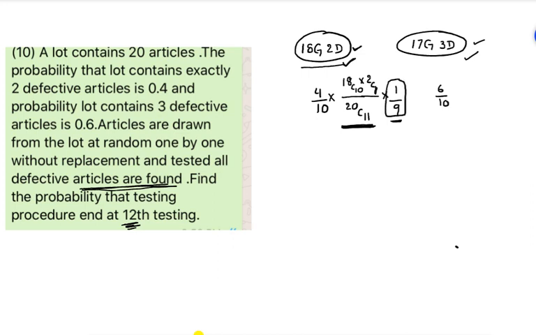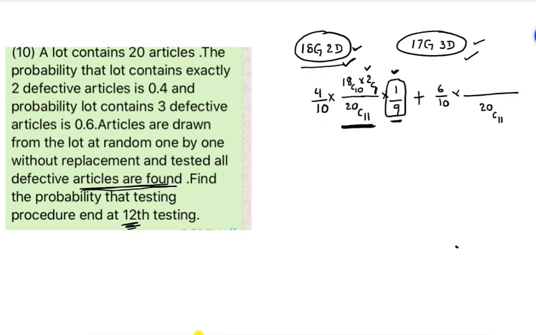Yes, in the 12th trial we got the last defective item. Here one defective item, and the other defective item we got here. So that is the first case. In the second case also it is the same. Total, from 20 items we are drawing 11. That can be done in 20C11.